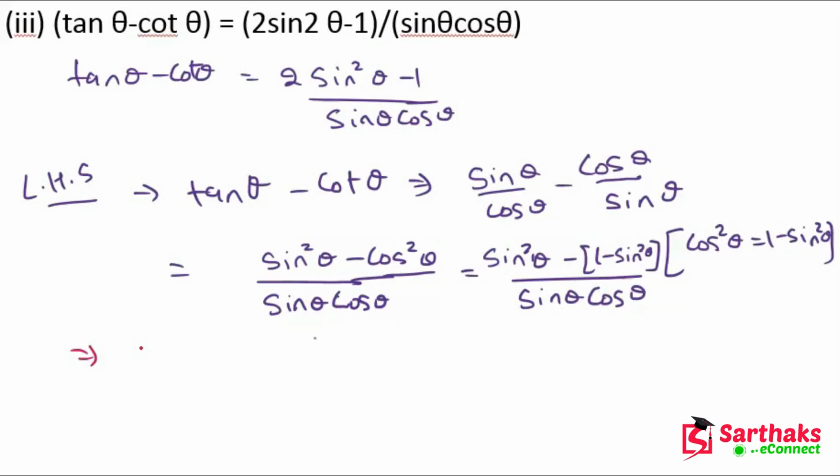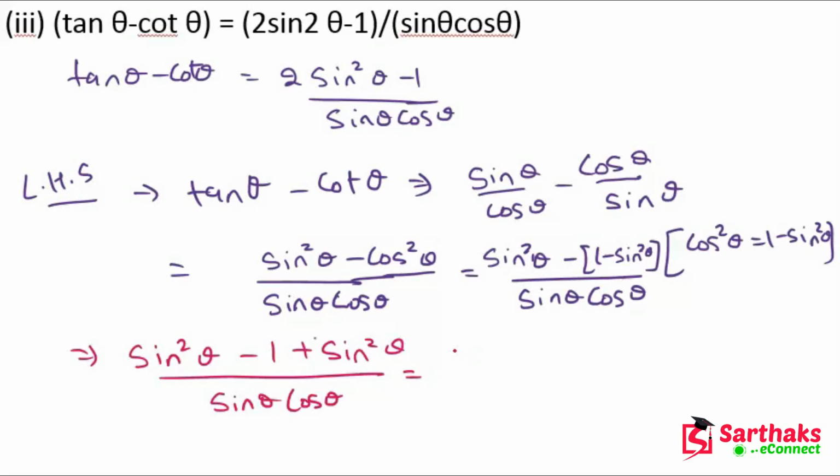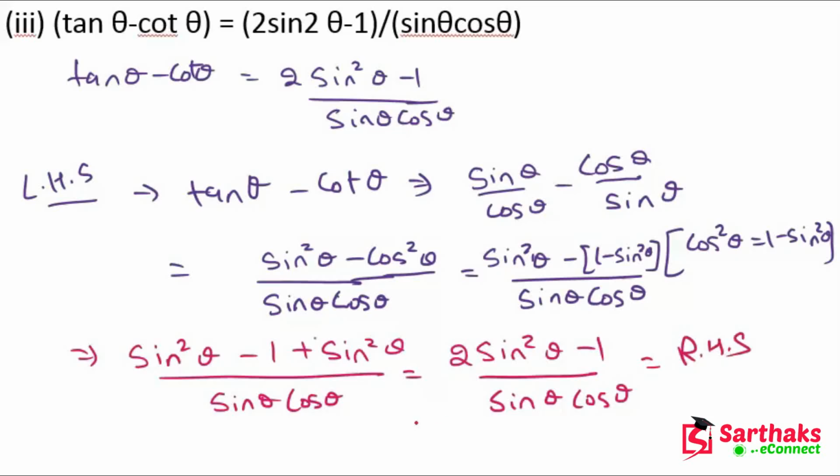So this will become sin square theta minus 1 plus sin square theta divided by sin theta cos theta. So we have 2 sin square theta minus 1 divided by sin theta cos theta, which is equal to RHS, and hence proved. Okay, my dear friends, I hope you understand these questions.